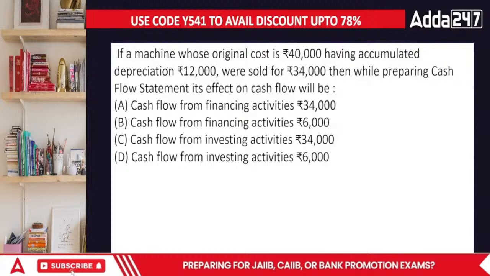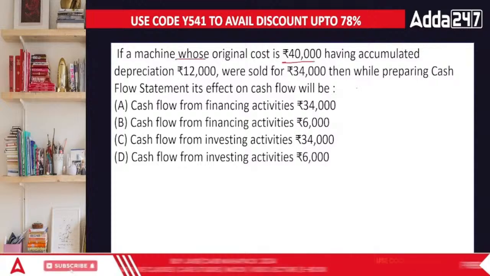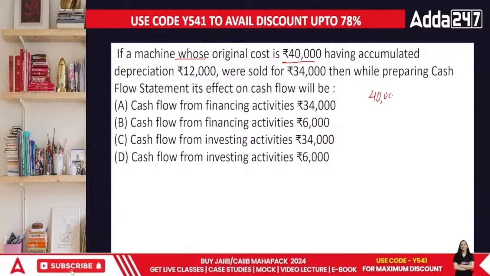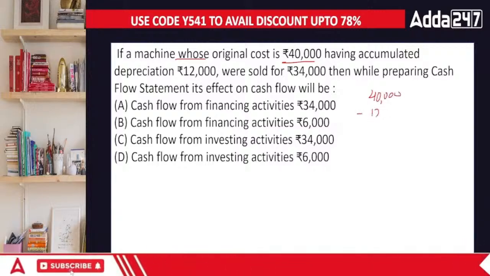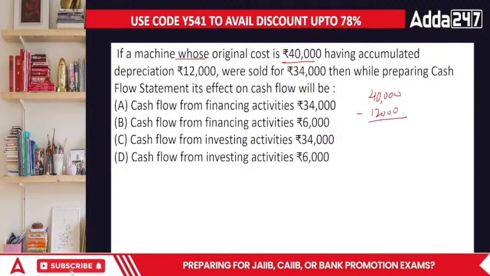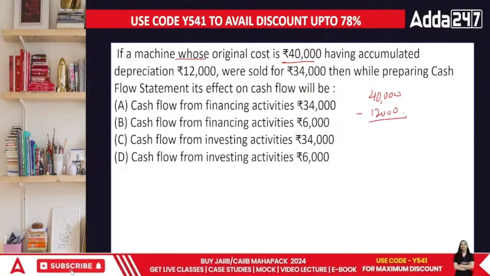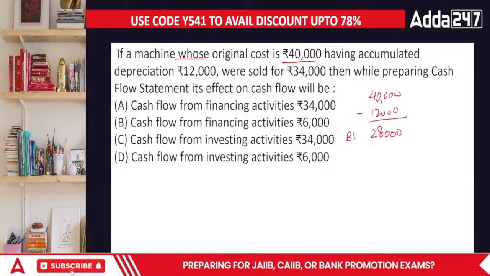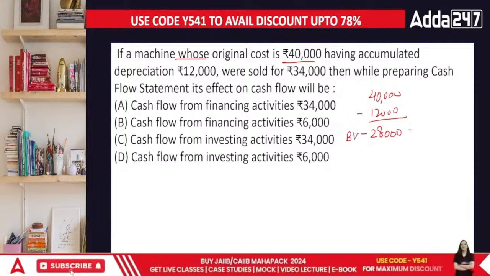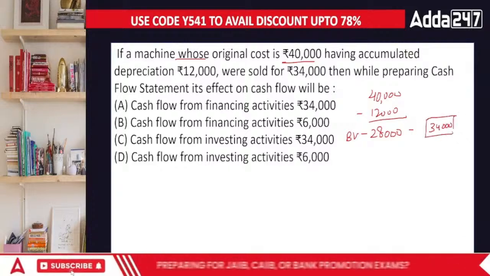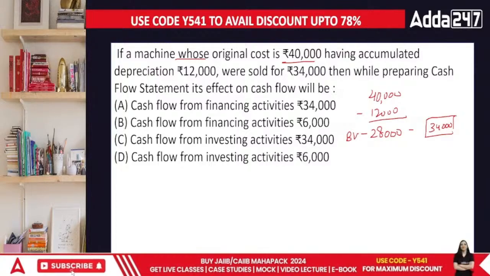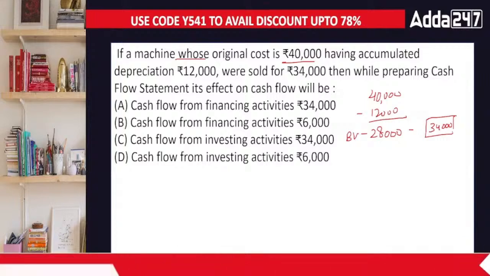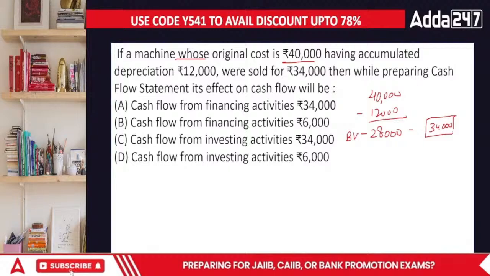If a machine whose original cost is 40,000, the accumulated depreciation was 12,000, meaning the current book value is 40,000 minus 12,000, giving us 28,000. This was sold for 34,000, everyone. While preparing the cash flows, its effect on cash flows will be what? Cash flow from financing activity 6,000, or 34,000, or 6,000?